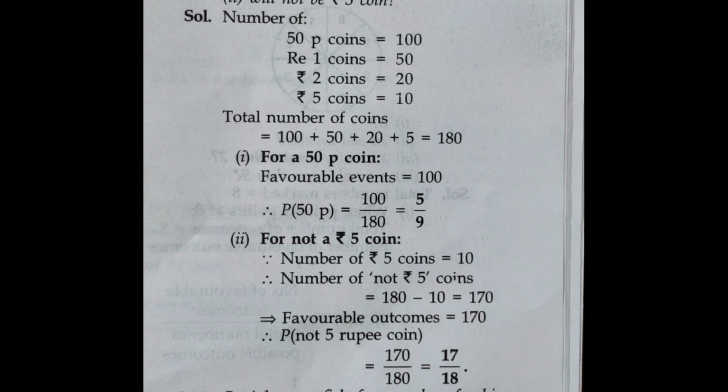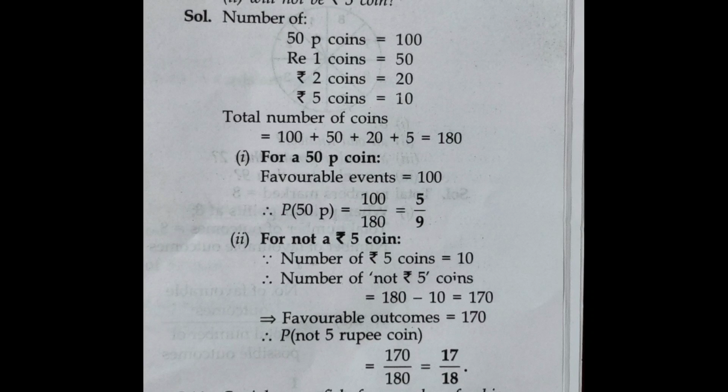Now for a 50 paisa coin, so favorable event is equal to 100 because there are 100 50 paisa coins. So probability of a 50 paisa coin is equal to 100 by 180, 0 cancel out, 10 by 18 is equal to, you can say, 5 by 9.